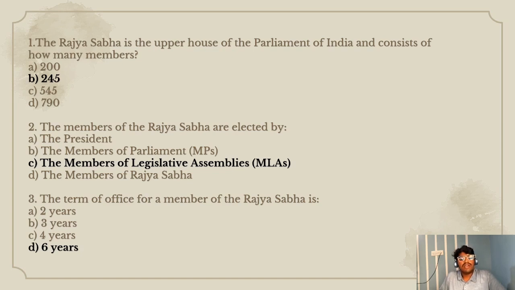Third question. The term of office for a member of Rajya Sabha is option A 2 years, option B 3 years, option C 4 years, option D 6 years. The right option is option D 6 years.